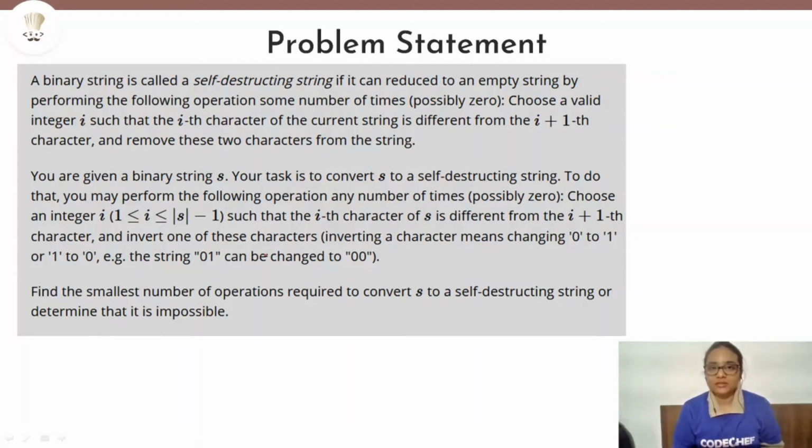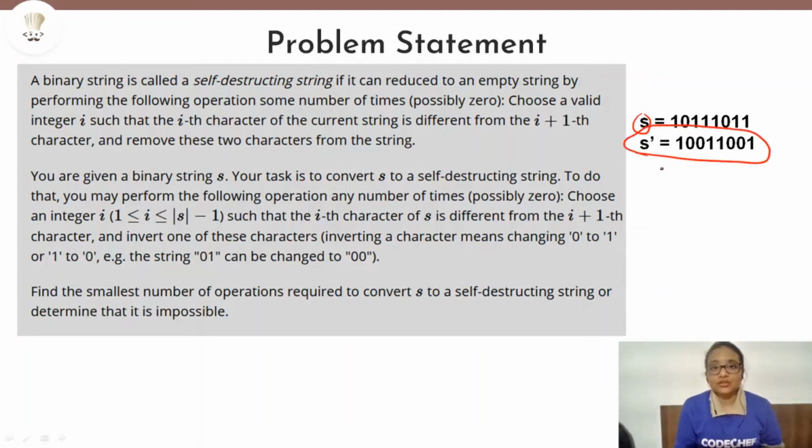Now in the question, we are not given a self-destructing string. Rather, we are given another string s which is also a binary string, and we have to convert this string s into a self-destructing string s dash. So this s dash I took in the previous example as a self-destructing string and showed you how this string was getting empty. Now we have to do the same thing with the string given to us, that is s. We have to convert this string into a self-destructing string. Can we do that? Let us see how.